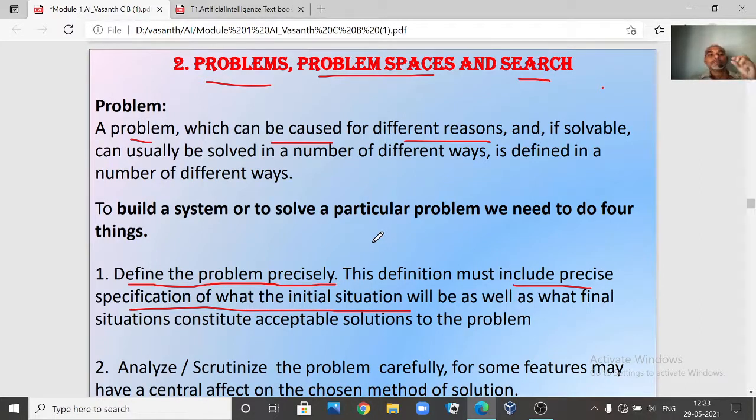So what we are saying is that when you define the problem precisely, you have to have certain specifications, like what the initial situation is and what the final situation will be. From Bangalore to your native place, your initial situation is that you are in Bangalore, and you have to define the specifications carefully. And the final situation is in your native place, in which place you want to go, right?